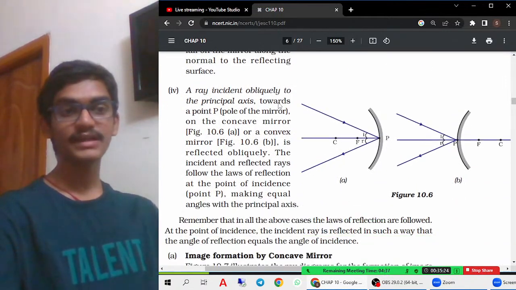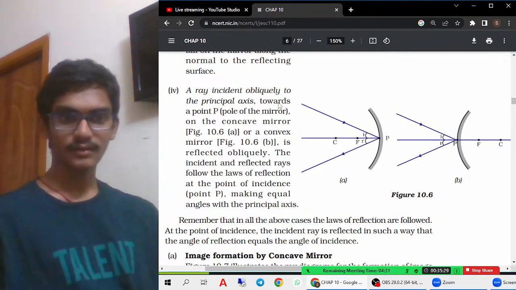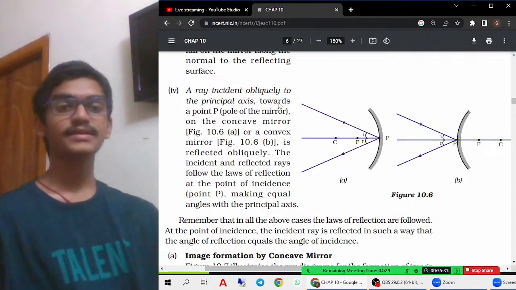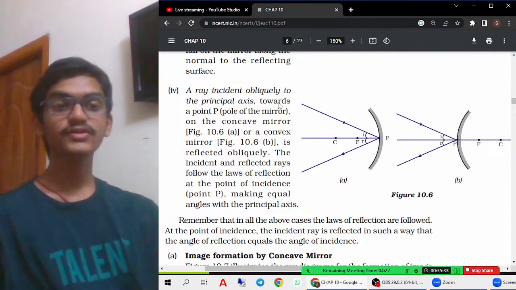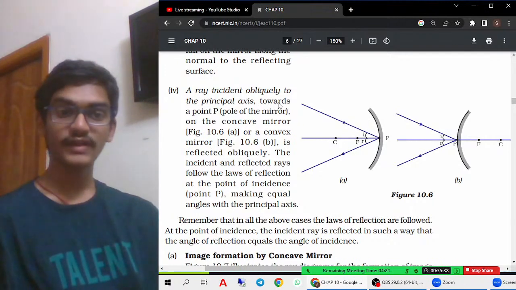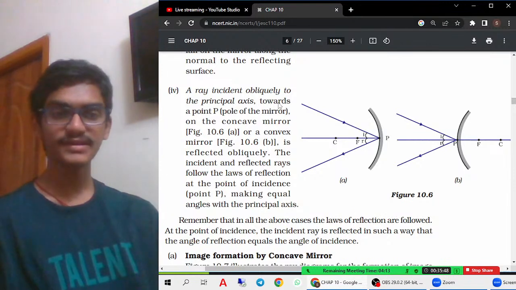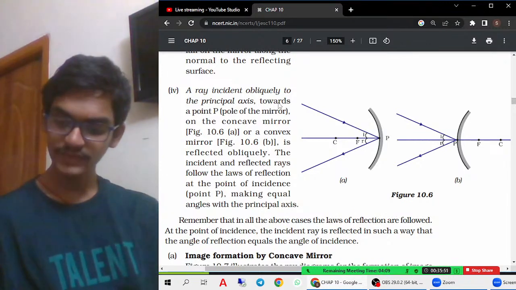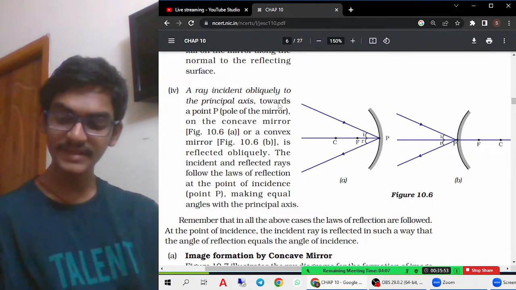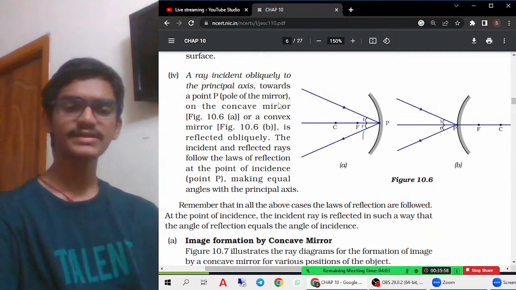The fourth case: we are mainly going to see when a light ray is traveling through the pole. A ray incident obliquely to the principal axis towards a point P on the concave mirror or a convex mirror is reflected obliquely. The incident and reflected rays will always follow the laws of reflection at the point of incidence, making the angle of incidence and angle of reflection equal. So when rays are passing to the pole, the angle of incidence will always be equal to the angle of reflection. In the case of the convex mirror also, it is the same.